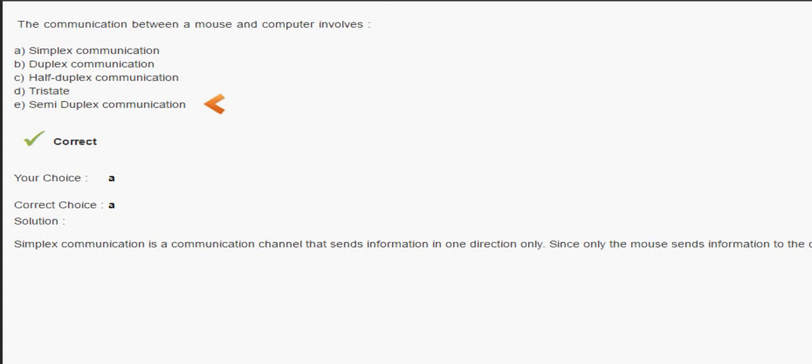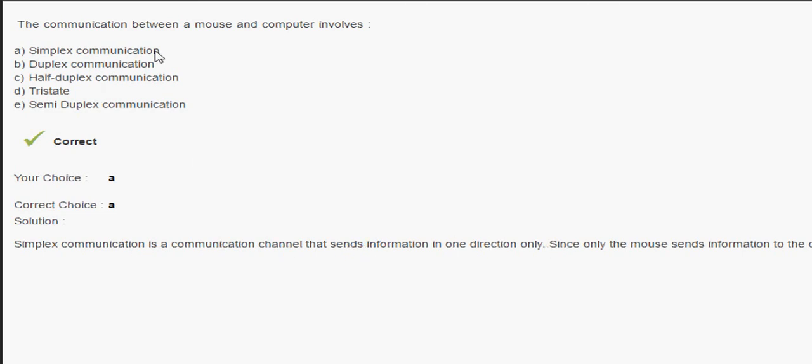Half duplex means if one is sending, the other is only going to receive; when the other is sending, the first one receives.